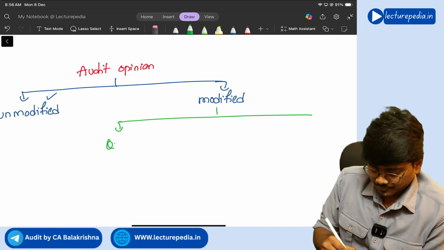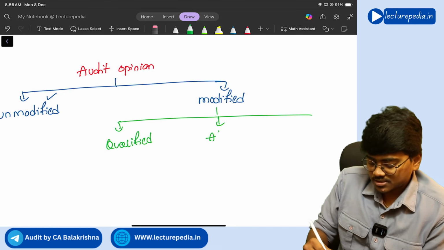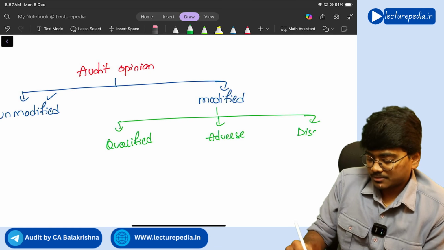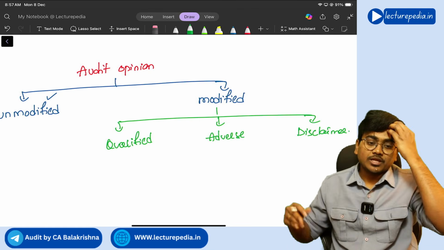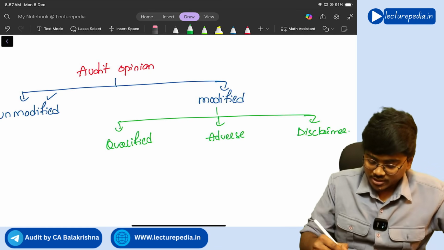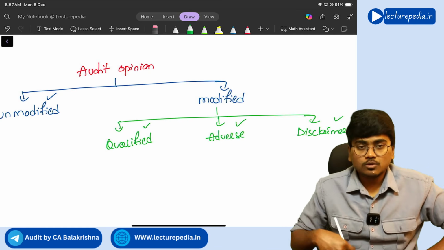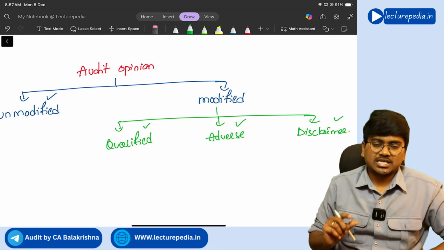What are they? Qualified, adverse, and disclaimer. Now, how should you decide in which situation which type of opinion has to be given? When should you give a qualified opinion? When should you give an adverse opinion? When should you give a disclaimer of opinion? For this determination, I will give you a chart.